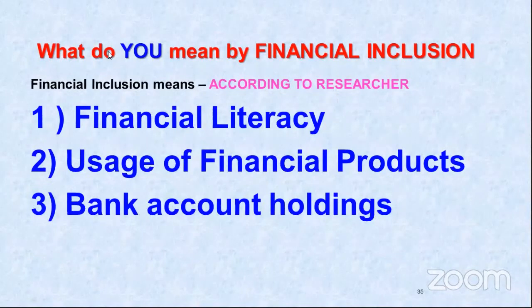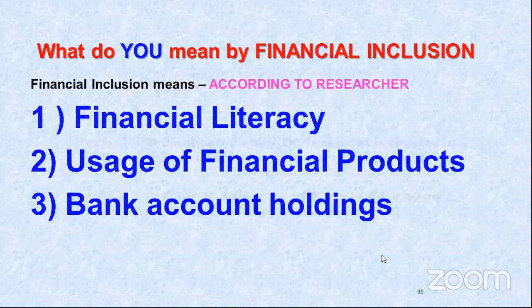Now, when I say financial inclusion, what do you mean by it? Financial inclusion means, according to the researcher, I am not taking what you understand as financial inclusion. Your understanding may be different. You put it in your research paper. I am taking what I understand, I interpret, and have chosen for study in my research. The variables I am choosing for financial inclusion are financial literacy, usage of financial products, and bank account holdings. These are the 3 variables I have chosen.